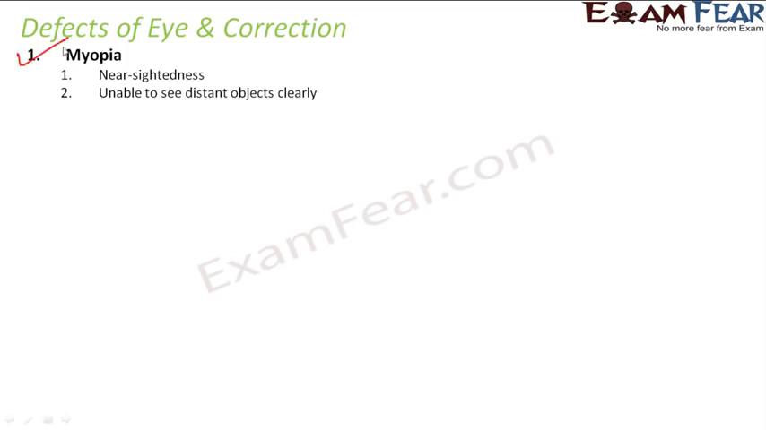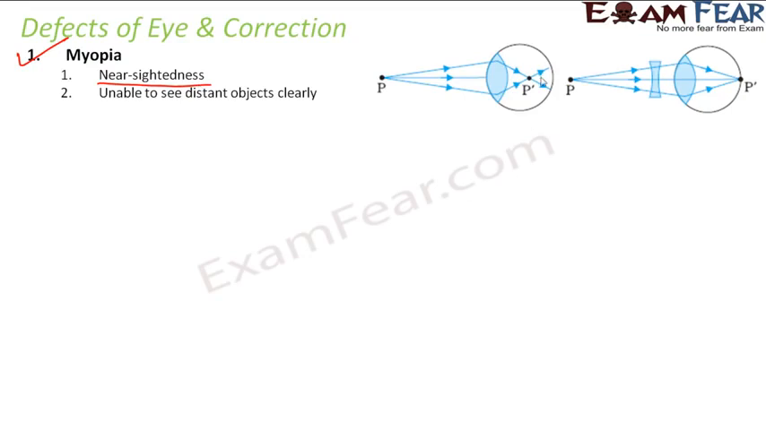The first one is myopia, which is also known as nearsightedness. In this defect, a person is unable to see the distant objects clearly. So far objects are not seen clearly. And why does this happen? Because the image in this case is formed before the retina itself. So the image is formed here instead of on the retina.